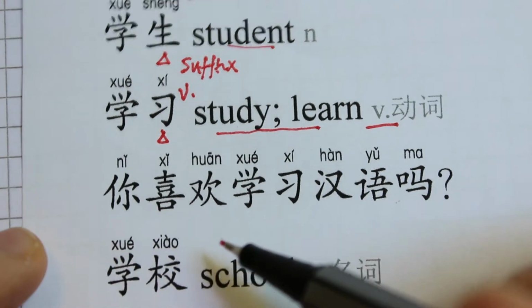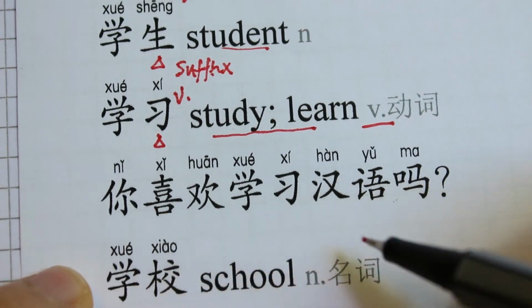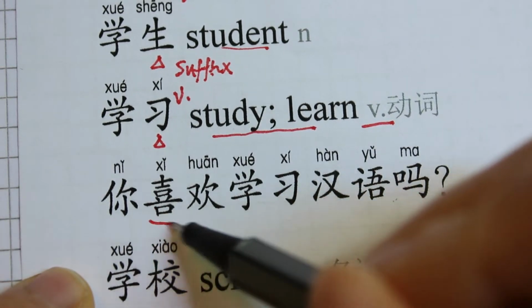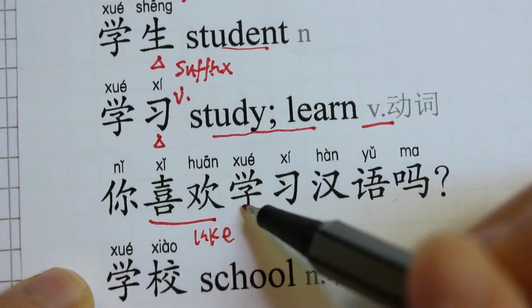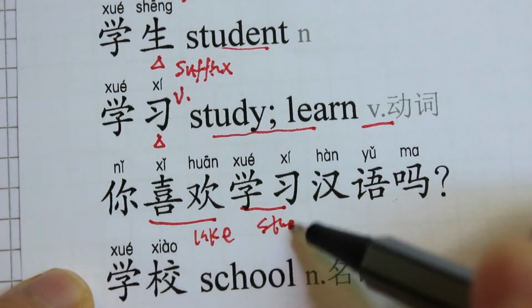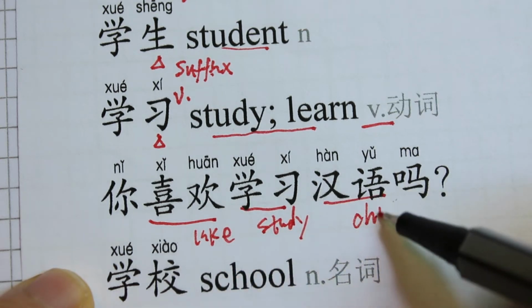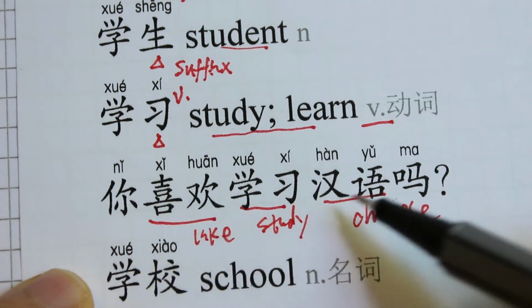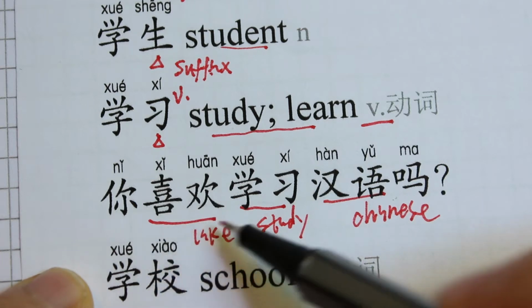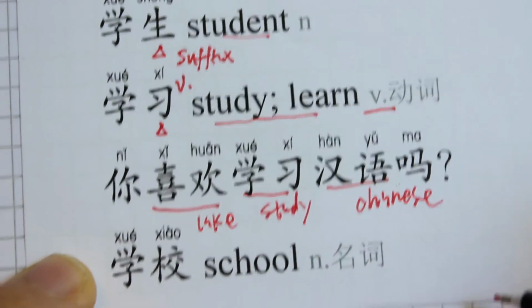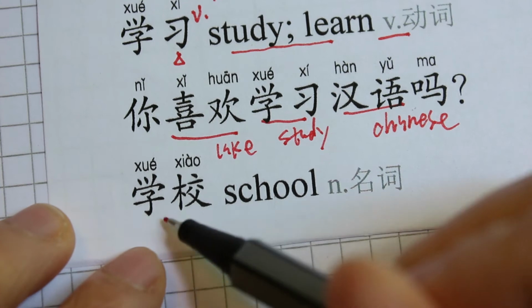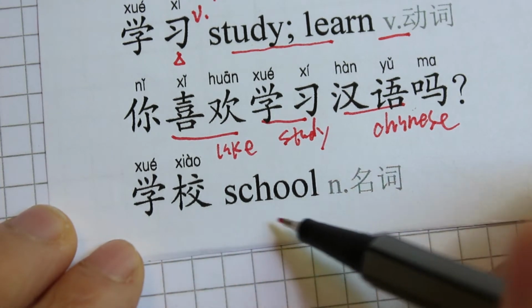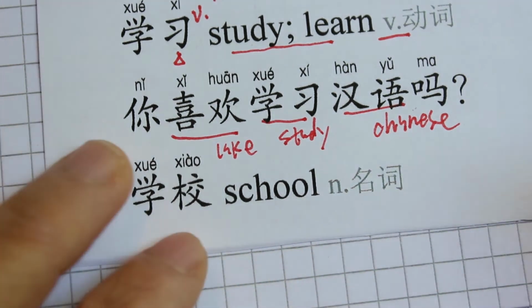Here is a sentence. 你喜欢学习汉语吗？喜欢 means like. 学习 study and learn, 汉语 Chinese. So 你喜欢学习汉语吗？Do you like learning Chinese? And the next one, 学校, means school. 学校 is a noun, means school.